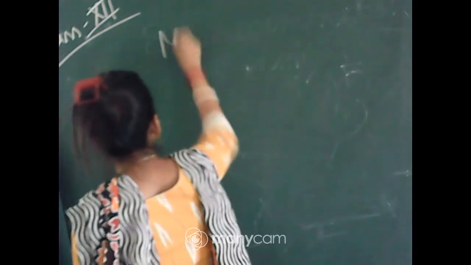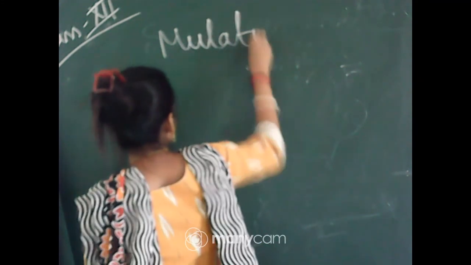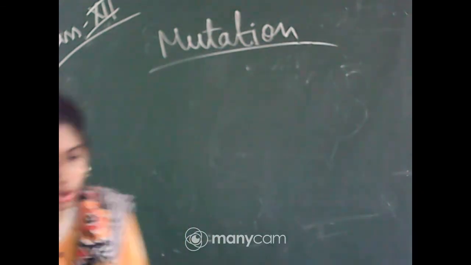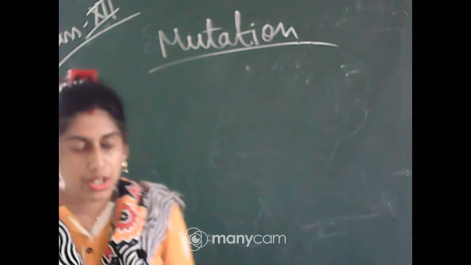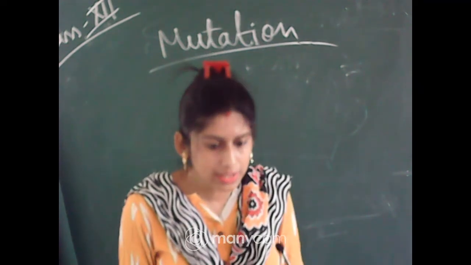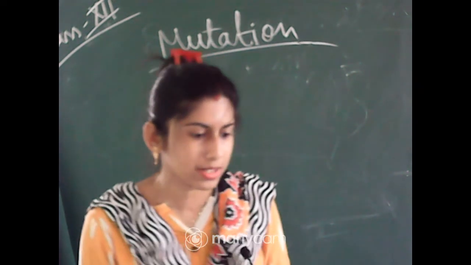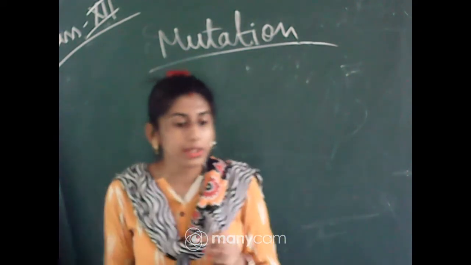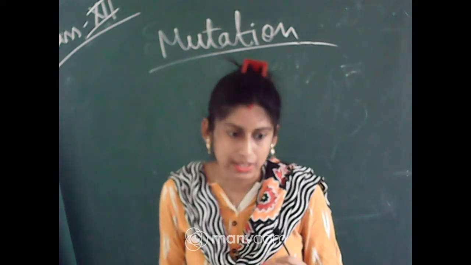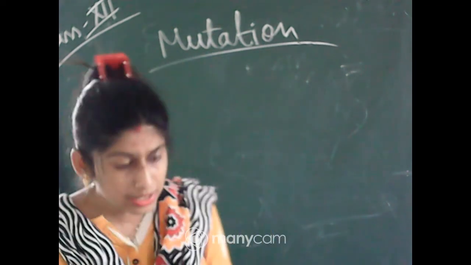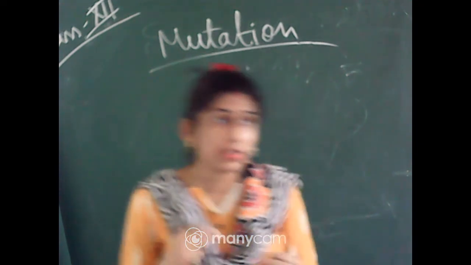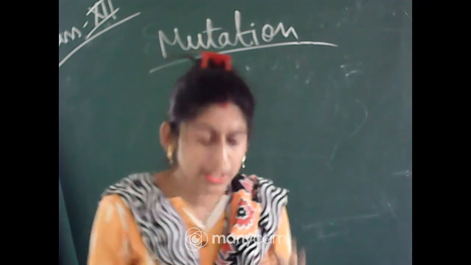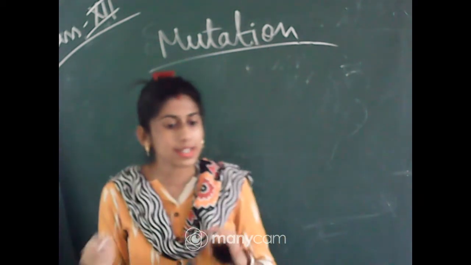that is mutation. So what is mutation? If any alteration or change is there in the DNA sequence, then this is called mutation, or you can call it a sudden change in the DNA. The cause may be of various types, but the result is a sudden change in the DNA.